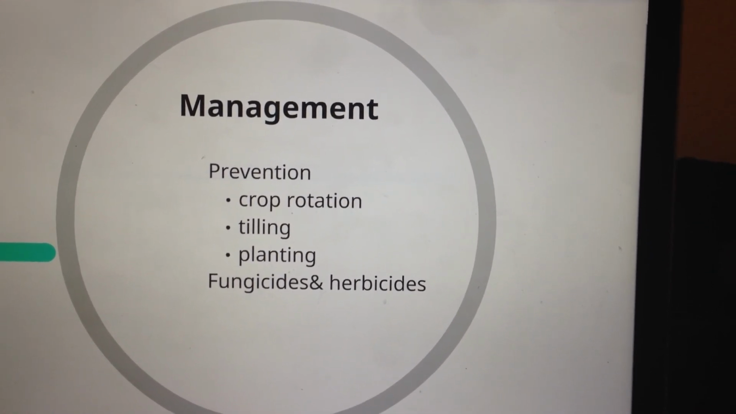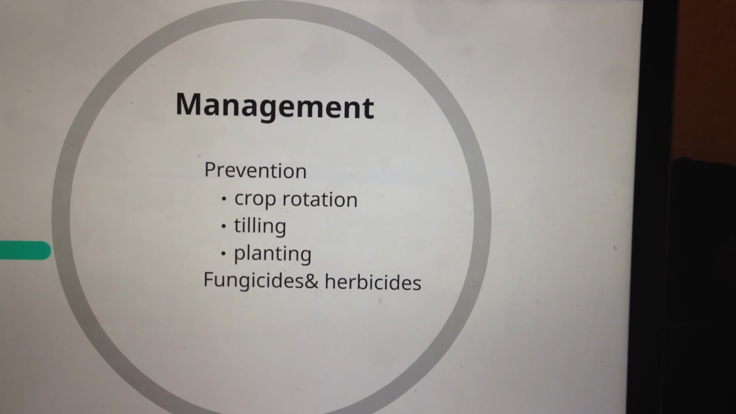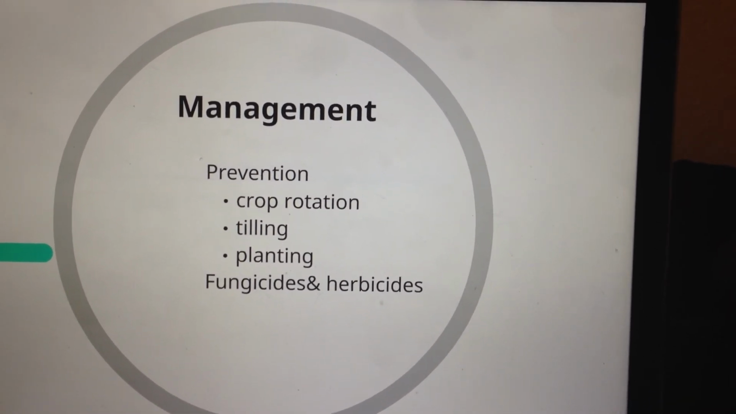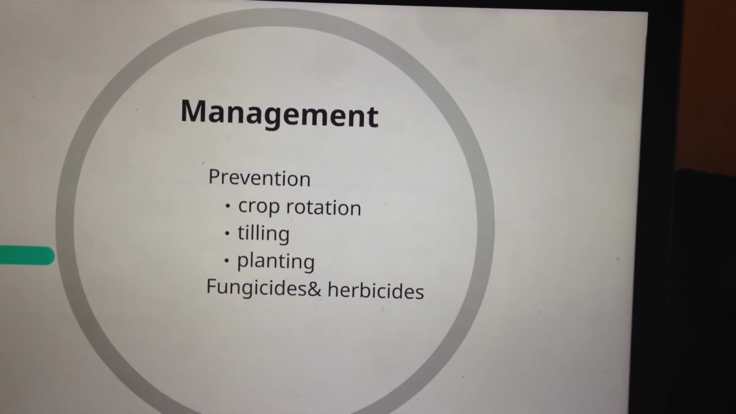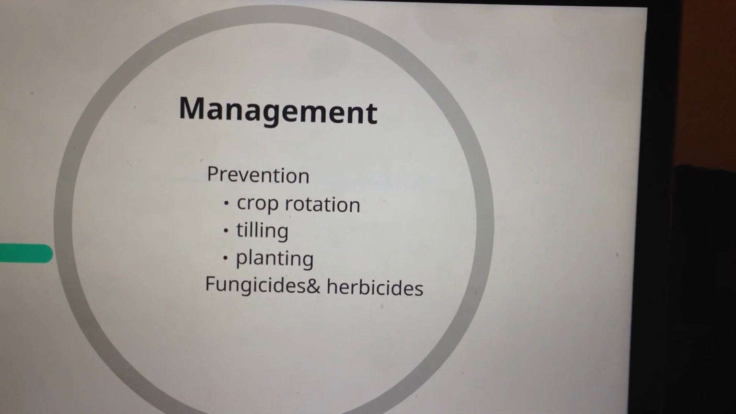Other ways to manage white mold is to treat the crops with fungicides, although nothing currently available is completely effective in treating the mold. Chemicals that delay flowering also help in the prevention of white mold, to allow the plants to be less susceptible to the white mold spores.